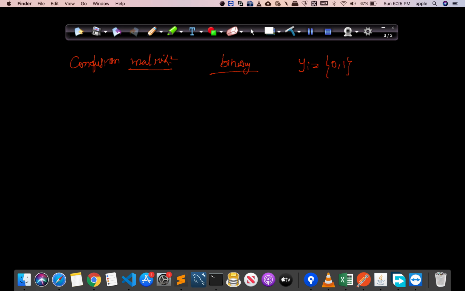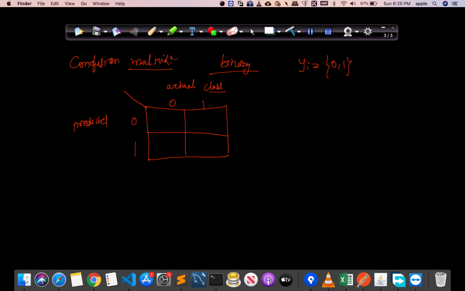So how to draw a confusion matrix is like this. For binary classification, we are doing this. This is 0, 1. This is 0, 1. These are the actual classes of the data point, and these are the predicted classes, that were predicted by the model. Now let me make some of the conventions clear.